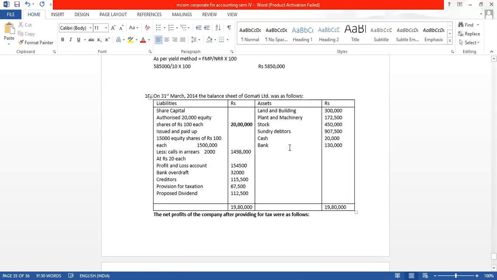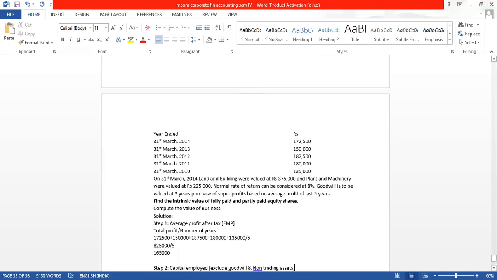There are all trading assets. Non-trading assets are investments, because normally investments are not related to business. Investment is just that we have excess, idle cash with us, so we invest it. It is not a trading asset.